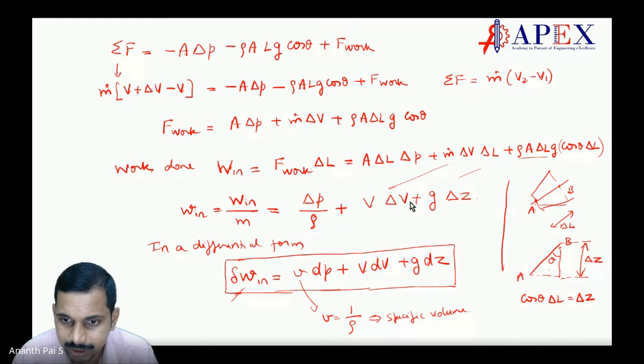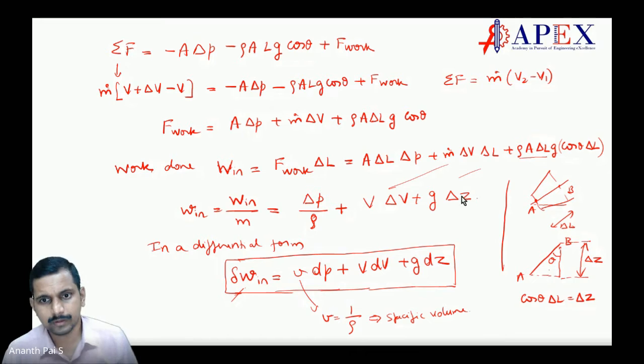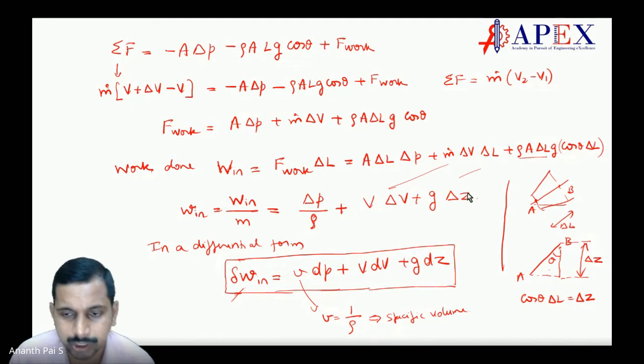Delta V is also velocity, not volume. Observe here, V plus delta V, velocity plus delta velocity. Velocity itself, no volume here. Volume, if it is there, I will put V with a dash. Whenever it is just V, it is velocity, not volume.